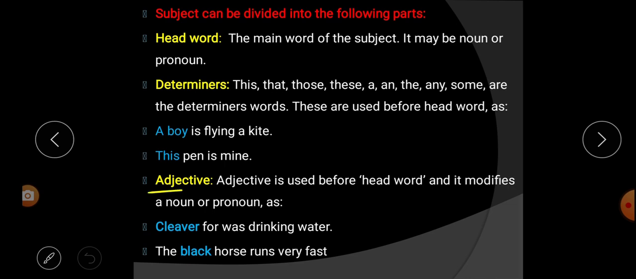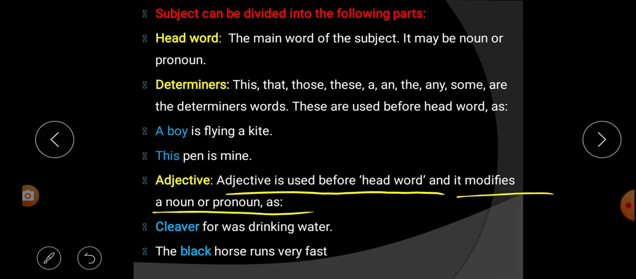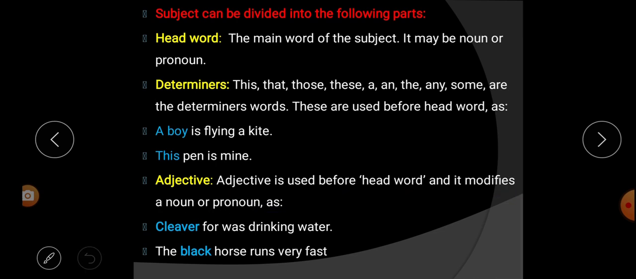Next is adjective. Adjective is used before head word and it modifies a noun or pronoun. So like determiners, adjective is also used before the head word and it modifies a noun or pronoun. Let us look at the example.